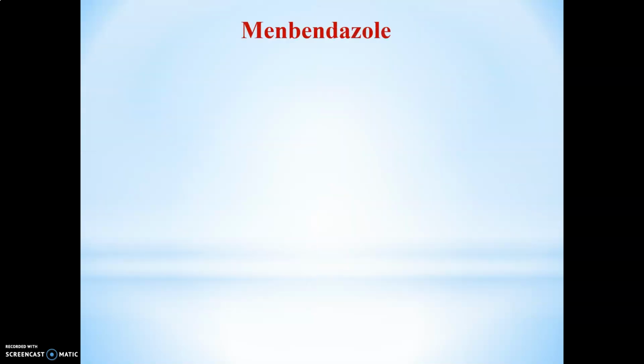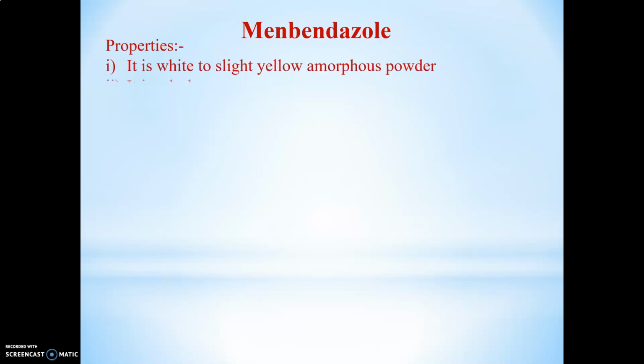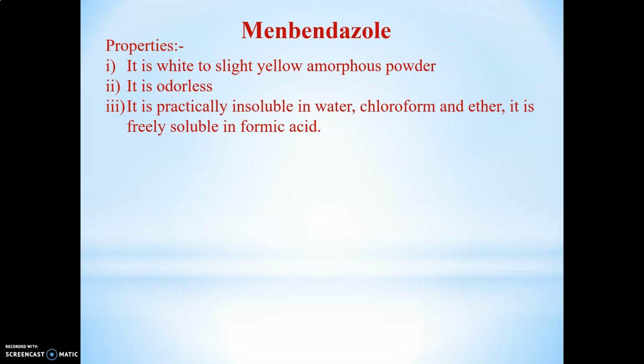Then a very important theoretical drug, which is already used in the market. The name of that drug is mebendazole, which is used as an anthelmintic. So what are the properties? White to slightly yellow amorphous powder, odorless. It is insoluble in water, chloroform and ether, but freely soluble in formic acid. What about the uses of this drug?